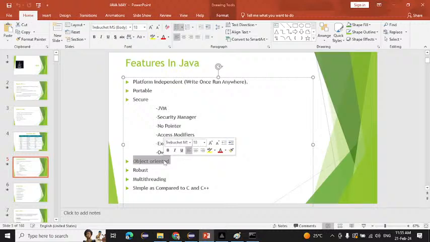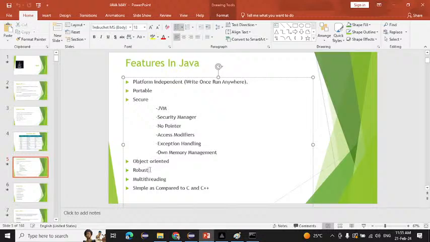All these concepts help you learn this object oriented programming language in a very simple way. We will see these in upcoming days, and we will learn all the pillars like inheritance and polymorphism. Object oriented is nothing but everything in Java is based on objects only.